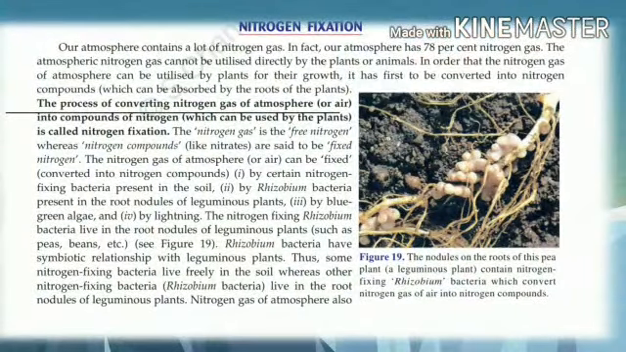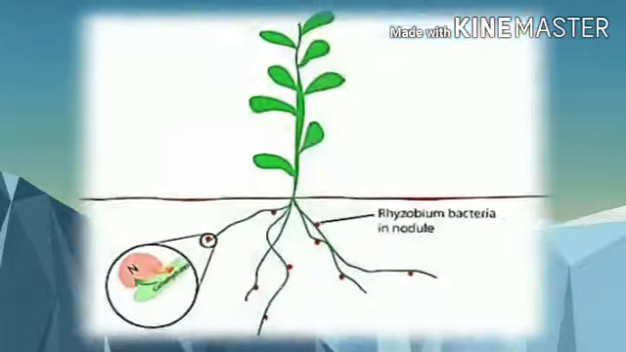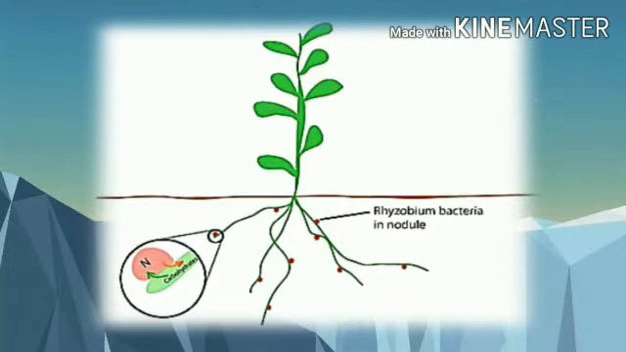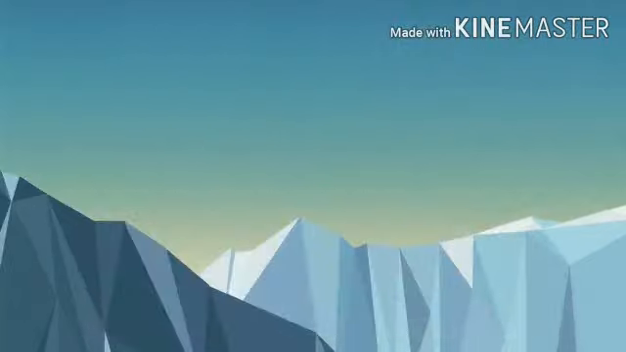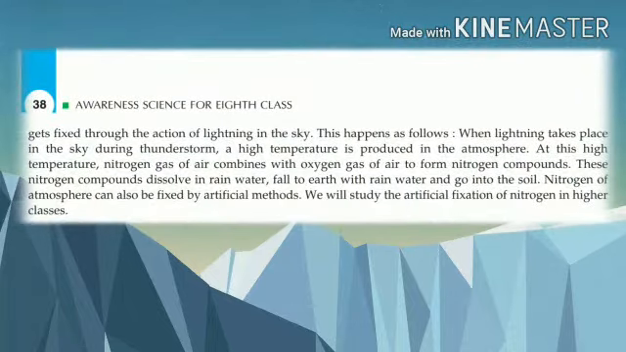Therefore, the process of converting nitrogen gas of atmosphere into compounds of nitrogen which can be used by the plants is called nitrogen fixation. The nitrogen gas is the free nitrogen, whereas nitrogen compounds like nitrates are said to be fixed nitrogen. Understand, children? Certain nitrogen fixing bacteria and blue-green algae play very important role in the nitrogen fixation. Open the page 38.